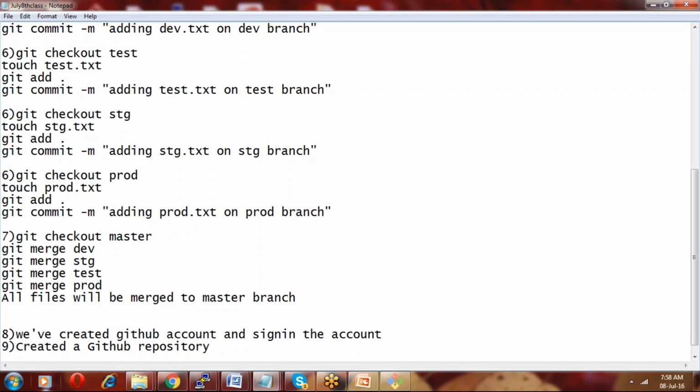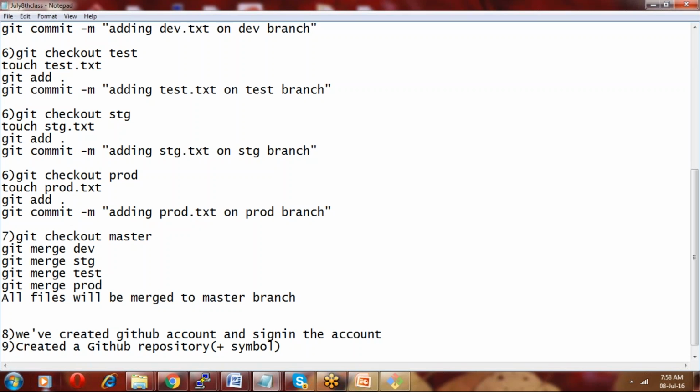Then we created a GitHub account, signed in, and created a GitHub repository. How we created the repository: you click the plus symbol, which creates a repository, and then you select public repository, select initialize with readme, and give it a name, and it will create a repository.